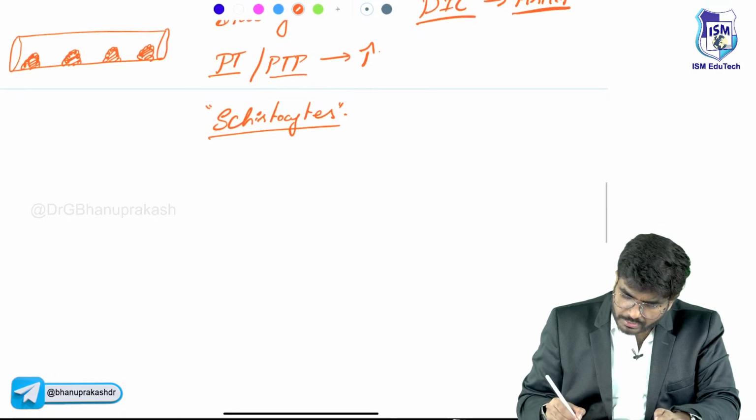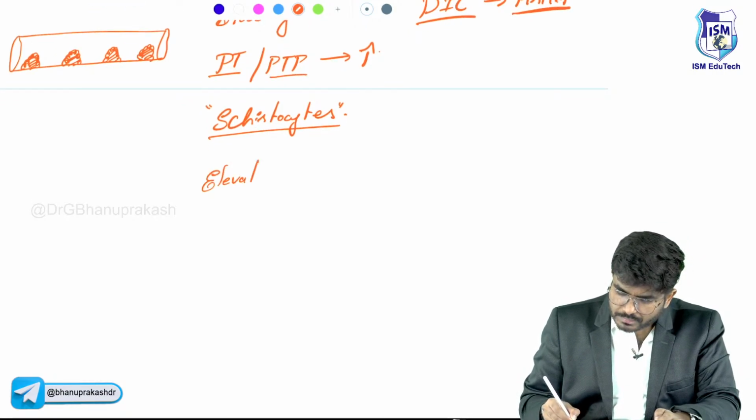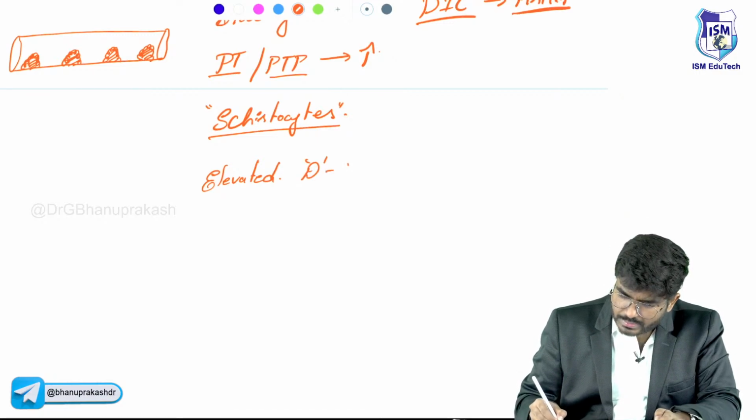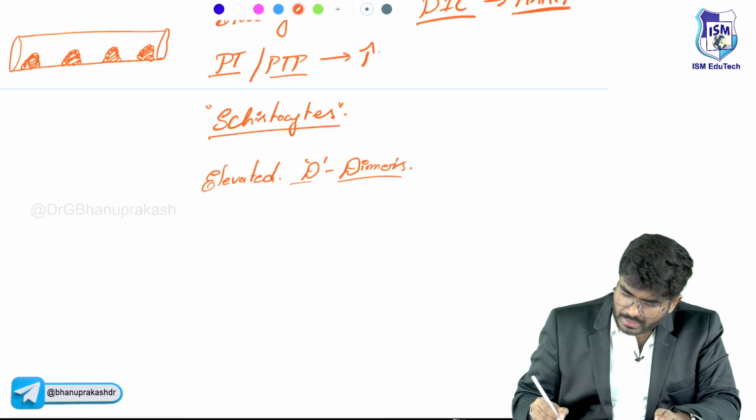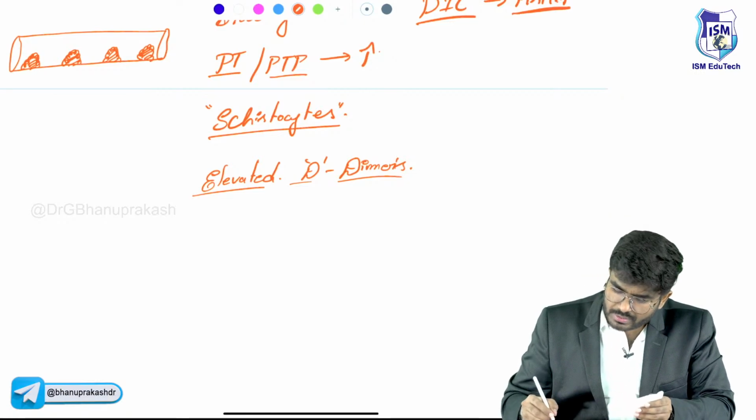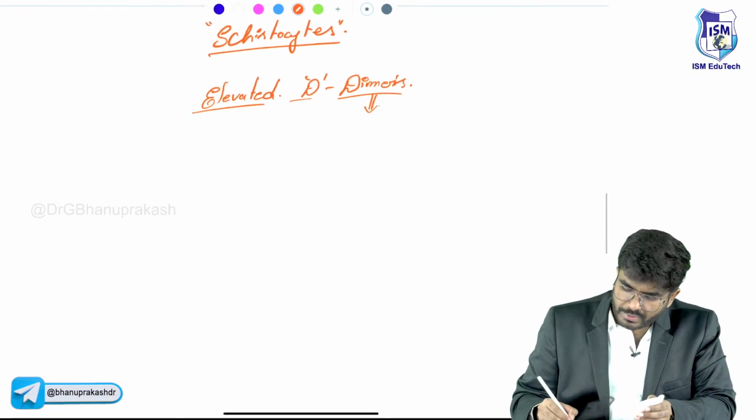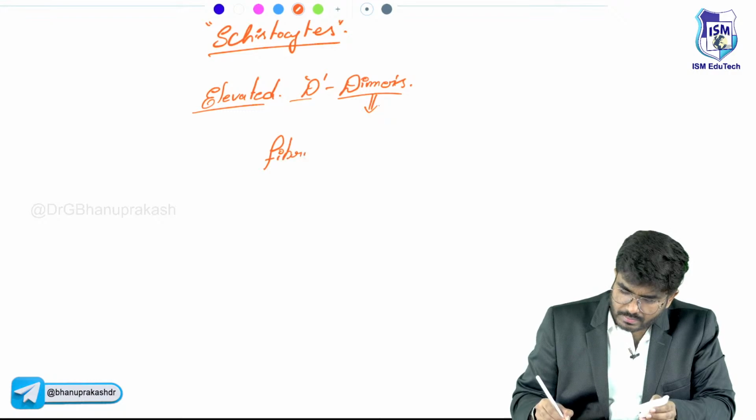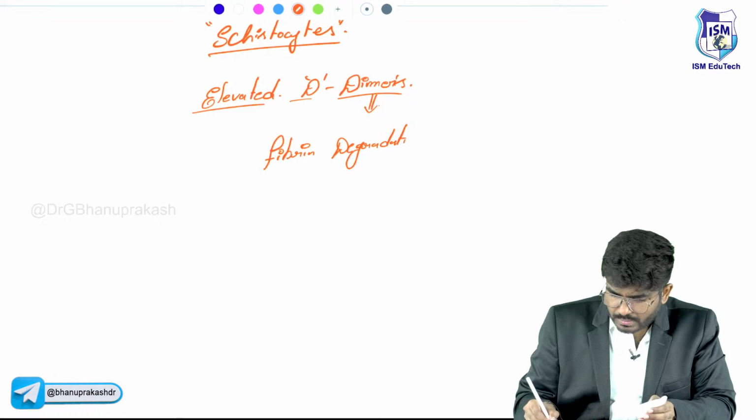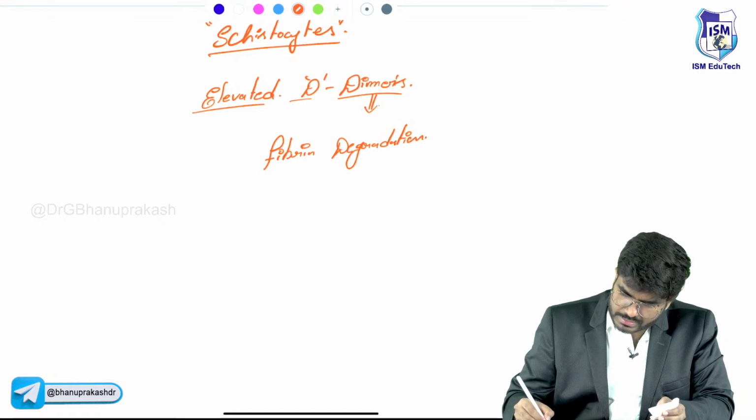So these patients are going to have elevated levels, super high levels of D dimers. Okay, super high levels of D dimers. Now you will get a question, sir, what exactly are these D dimers? The D dimers are nothing but fibrin degradation products.